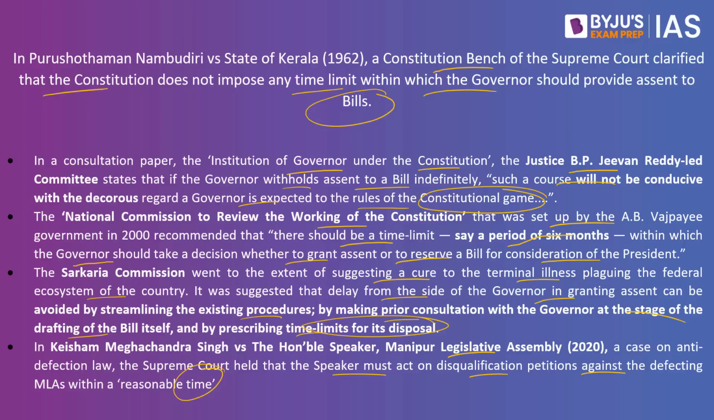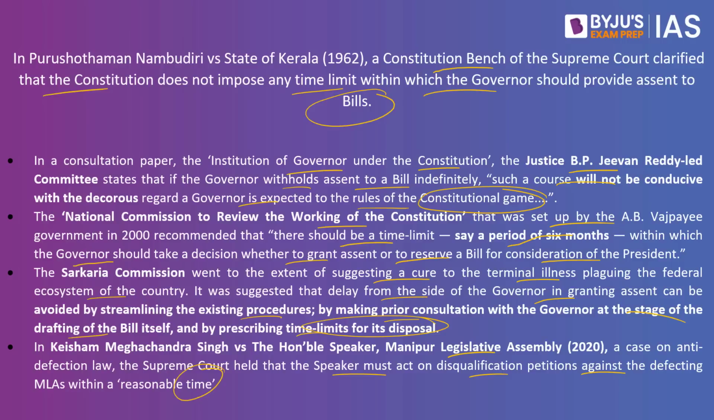So what is the reasonable time before which the governor will have to give the assent? We have to know the meaning of this reasonable time. According to this judgment, it went on to clarify that reasonable time is nothing but 3 months in the case of disqualification petitions. So can we draw a parallel, a corollary from this, and also say that the reasonable time for the governor to give the assent is about 3 months?